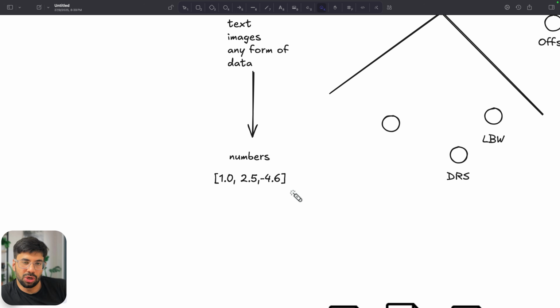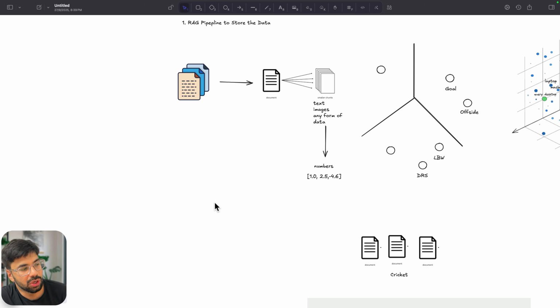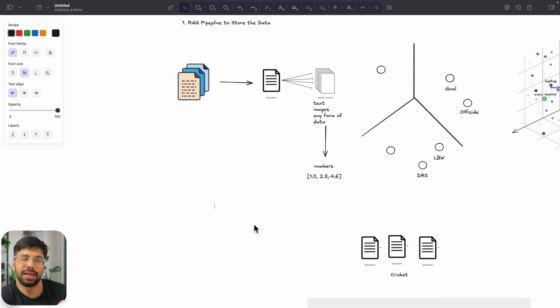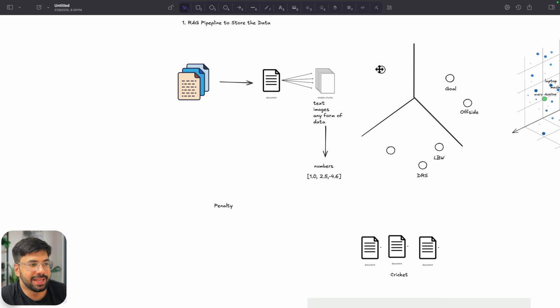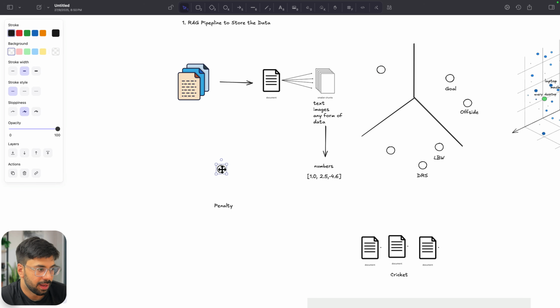If I now ask you a question, let's say related to DRS LBW, let's say I ask you a question related to penalty, right? So this penalty is some question which I ask you.